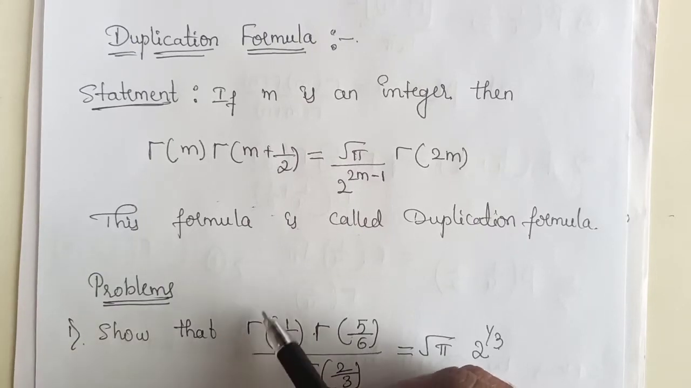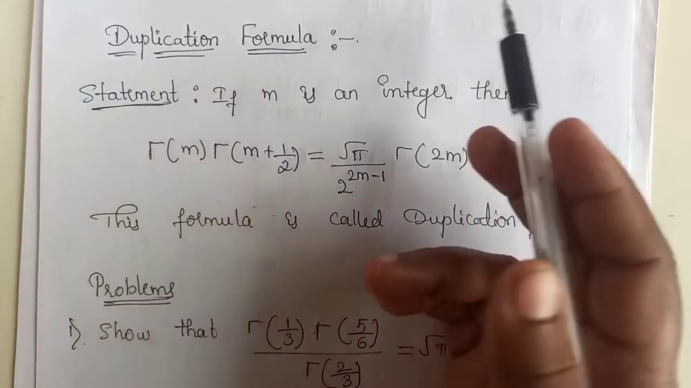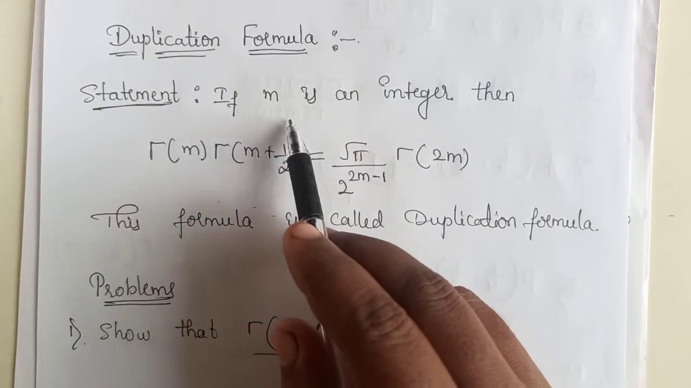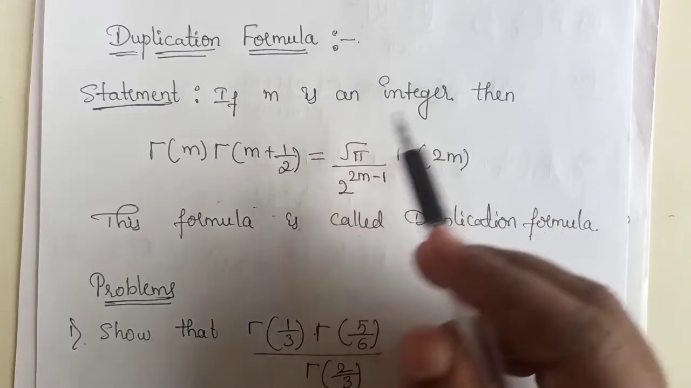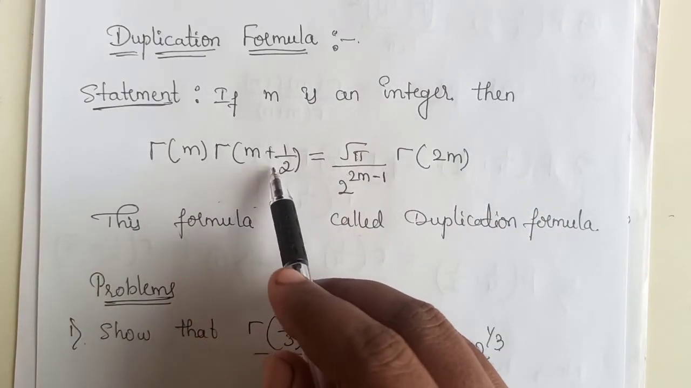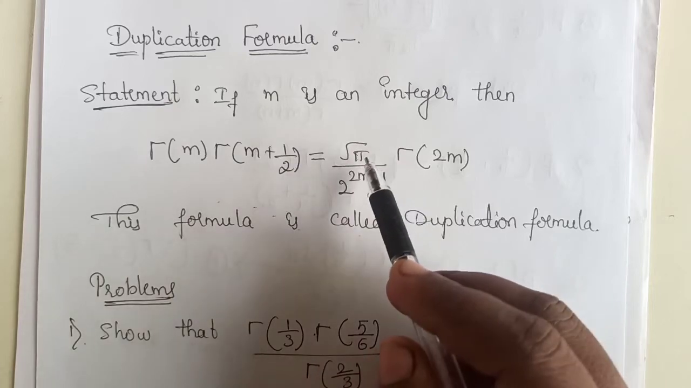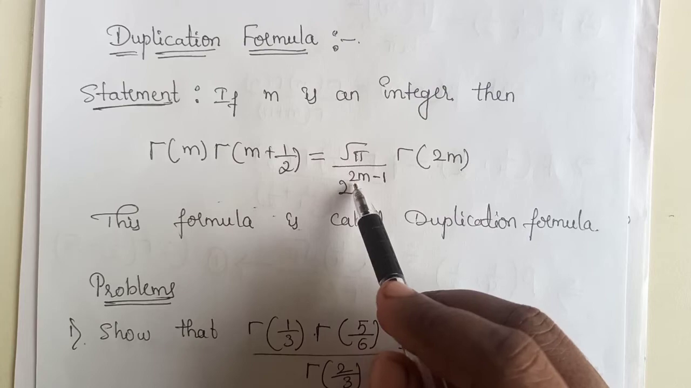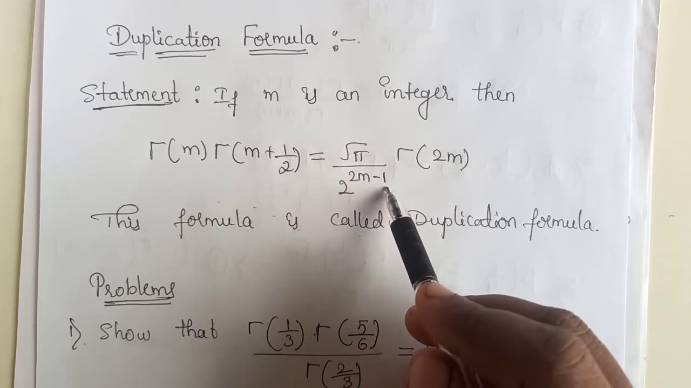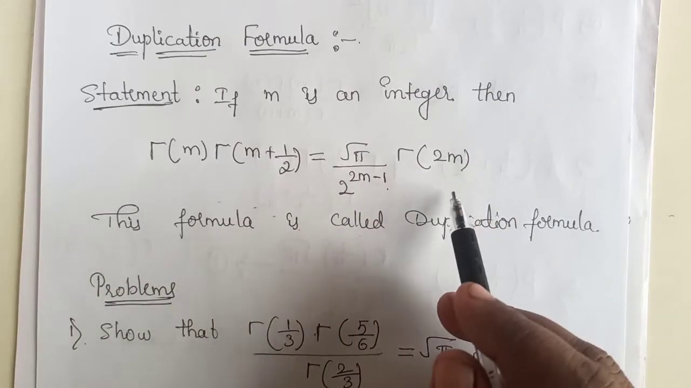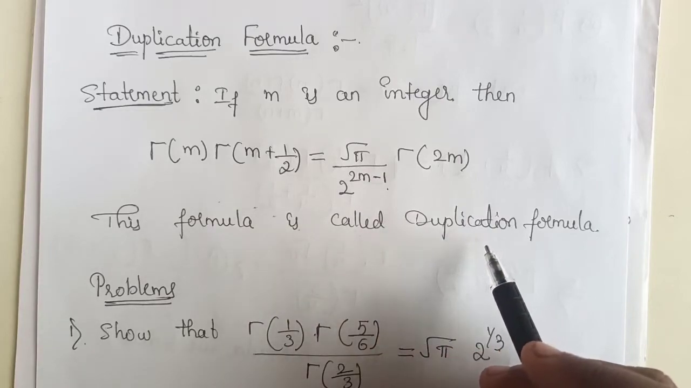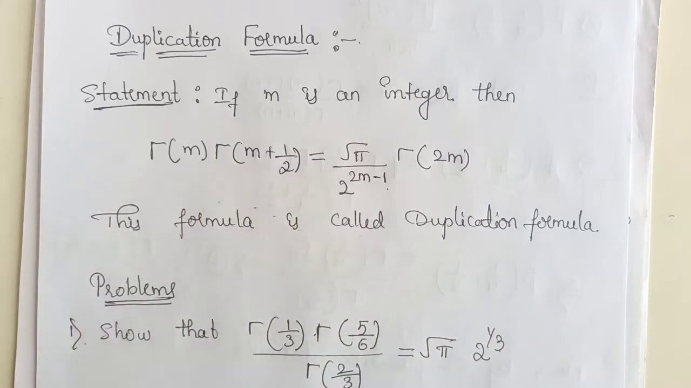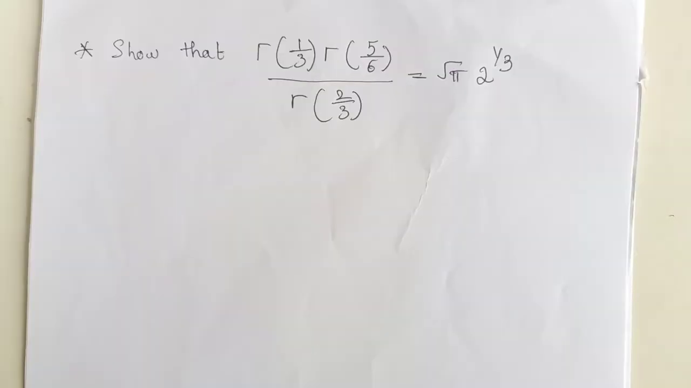So today we shall discuss the duplication formula, which comes under improper integrals. Statement: if m is an integer, then gamma of m into gamma of m plus 1 by 2 is equal to root pi into gamma of 2m whole divided by 2 power 2m minus 1. This formula is called the duplication formula. We have some problems on this formula. Let's see them one by one.